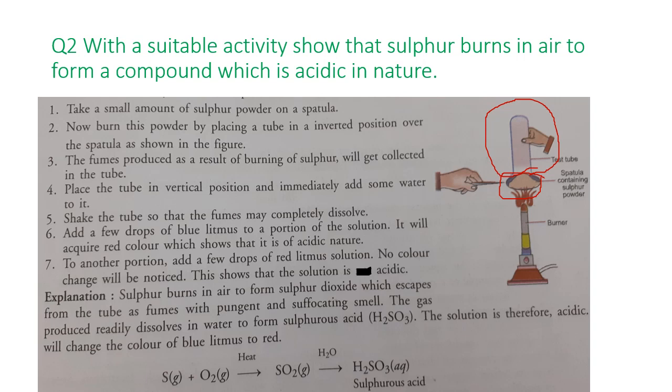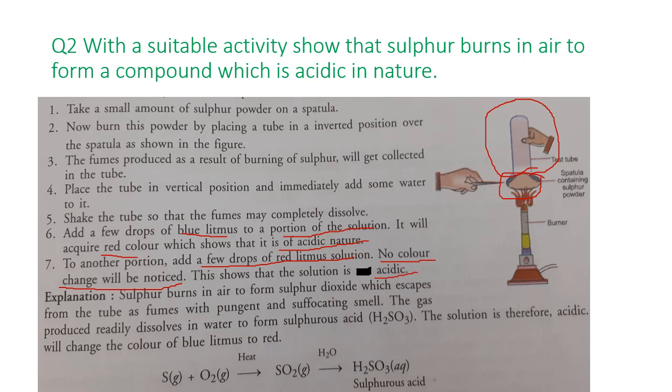After adding water, you divide the solution in two parts. In one part add blue litmus solution and in the second part add a few drops of red litmus solution. You can find the portion in which we added the blue litmus turns red in color. This shows the acidic nature of the solution. Whereas in the other test tube, no color change will be observed. That shows the solution is acidic in nature.